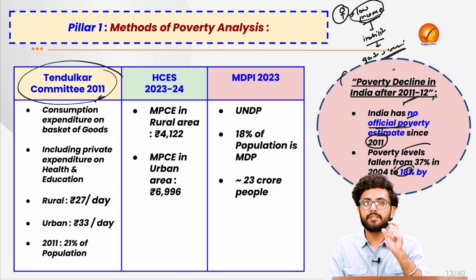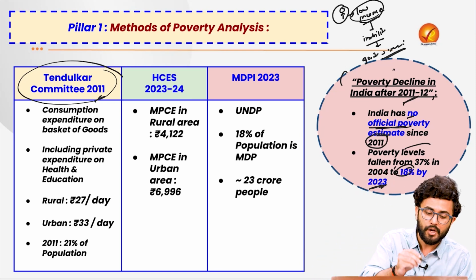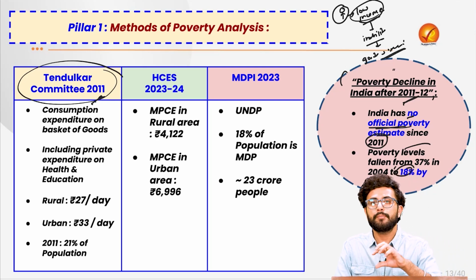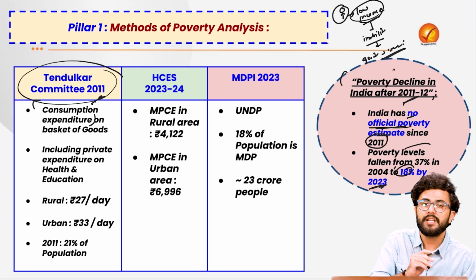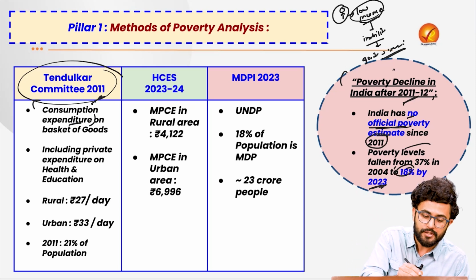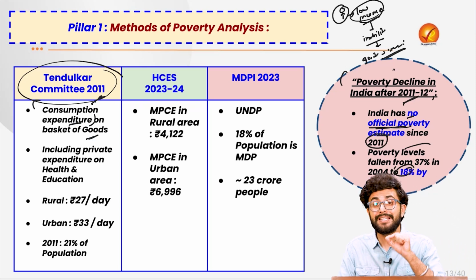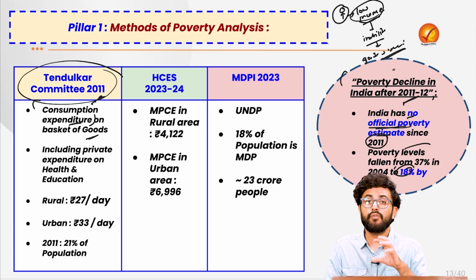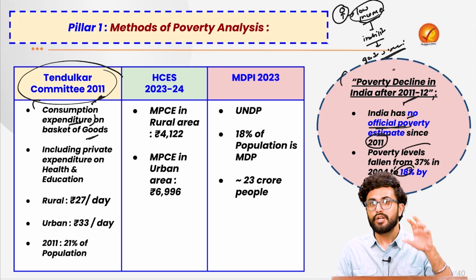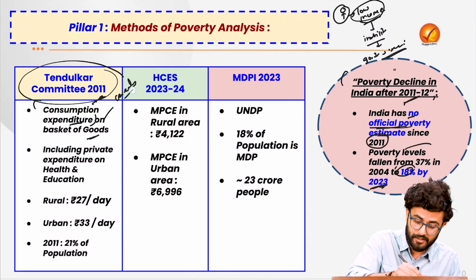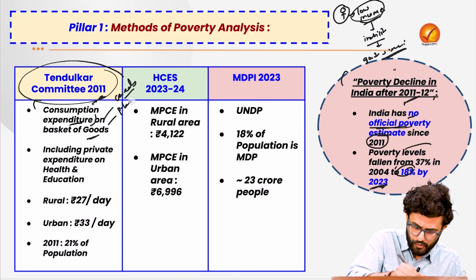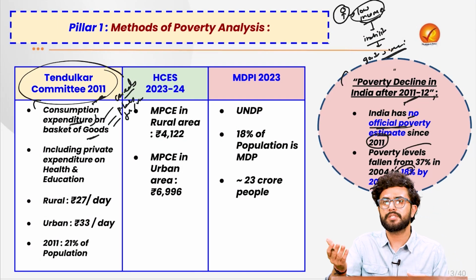So what was the estimation done by the Tendulkar Committee in 2011? The Tendulkar Committee estimated the consumption expenditure by an individual on a certain basket of goods which is necessary for the survival of an individual. Such a basket of goods, for example, comprises various cereals, pulses, fruits, vegetables, horticulture basically.